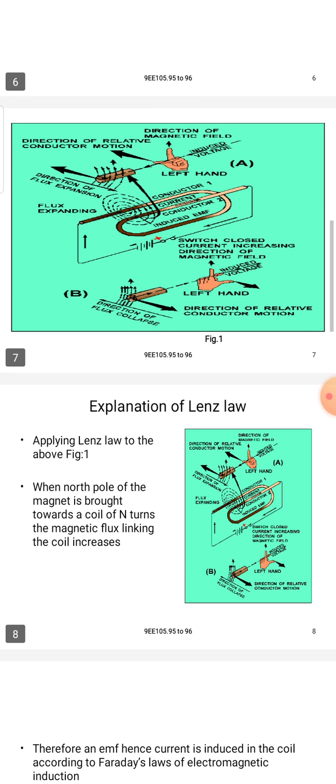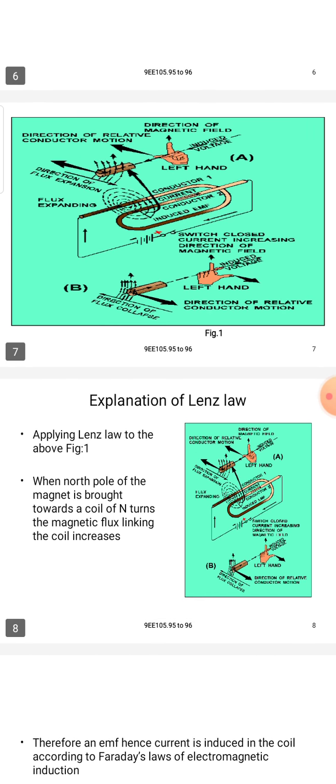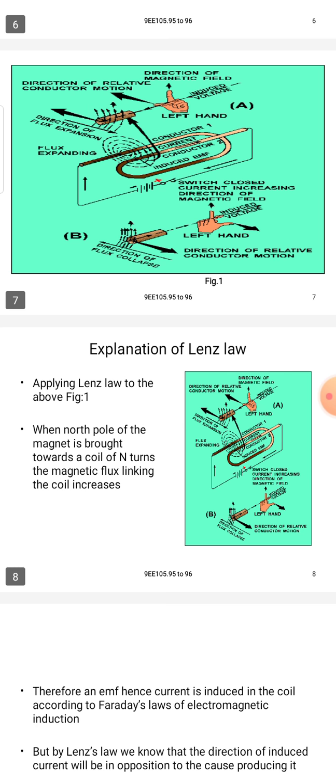Across the supply terminals, a magnetic field forms around the conductor, and EMF will be induced according to the left hand thumb rule.